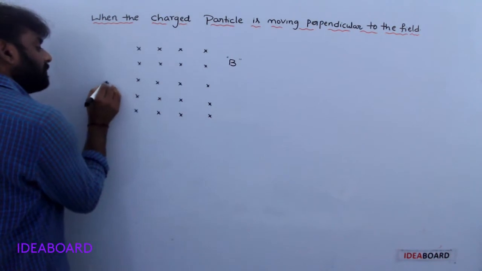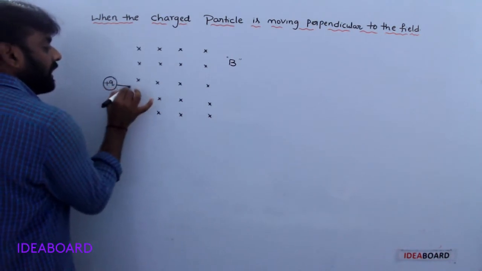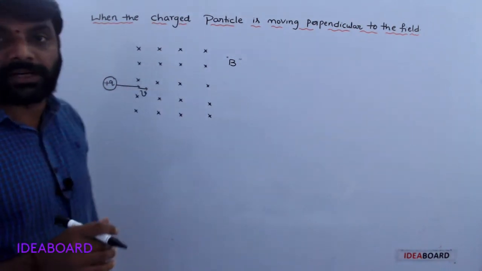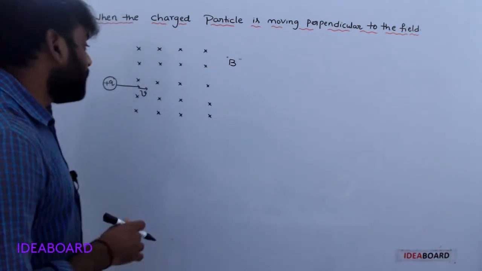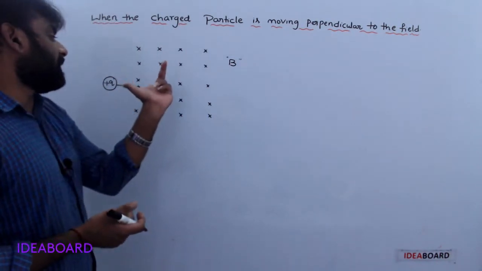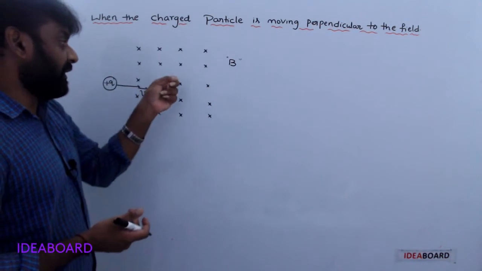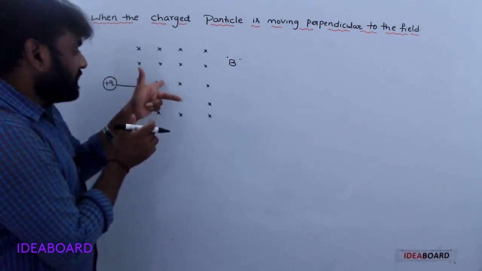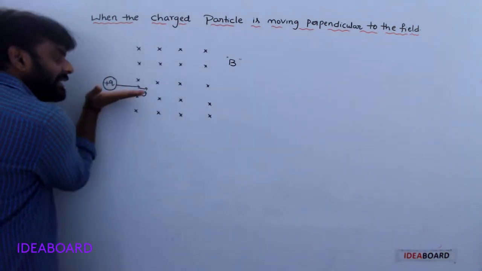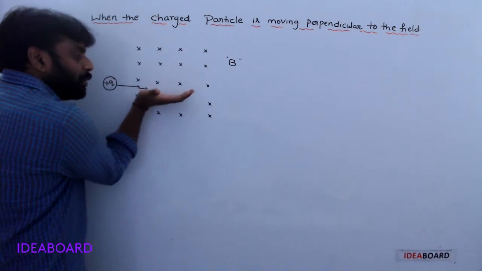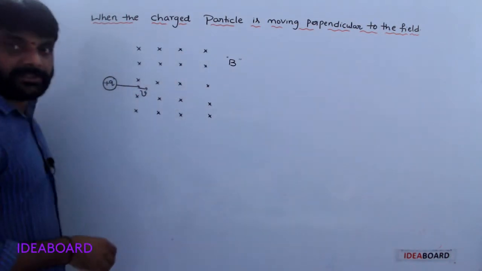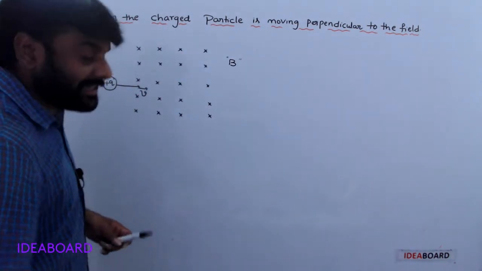Now a charged particle plus Q enters the uniform magnetic field with velocity V bar. By using Fleming's left hand rule, the forefinger represents the field, the central finger represents the velocity or current direction, and the thumb represents the force. It is entering along this direction, so due to the force it deviates its direction.